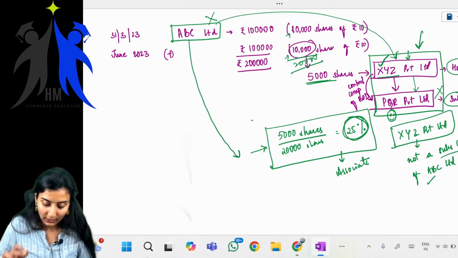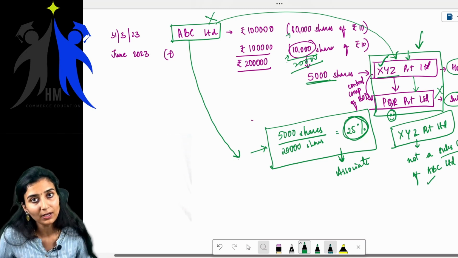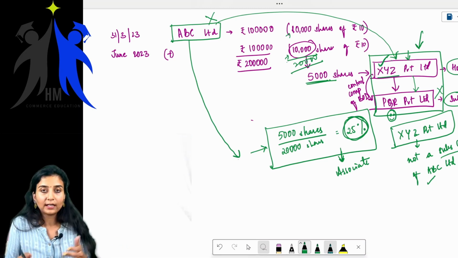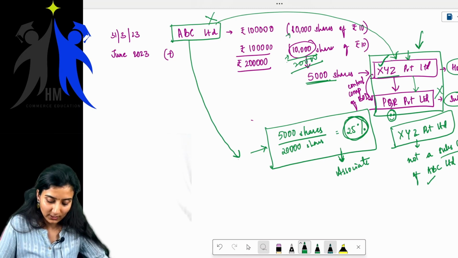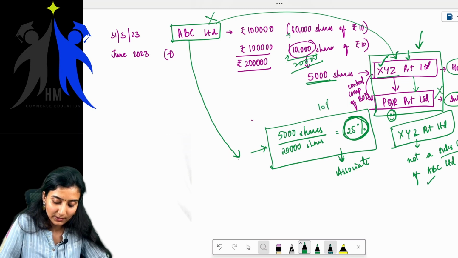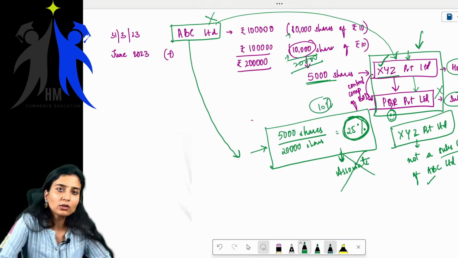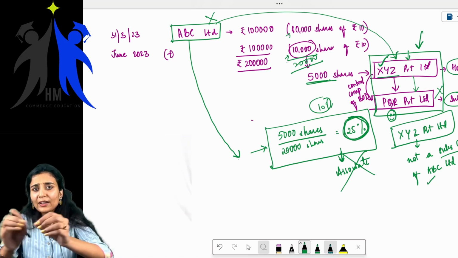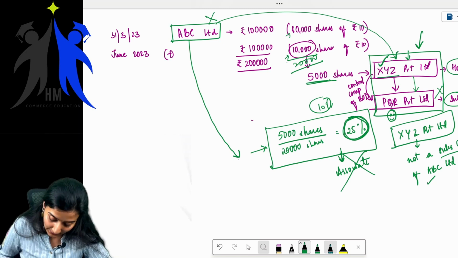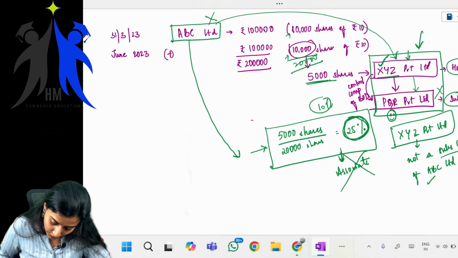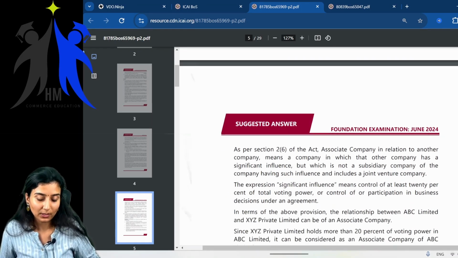No. What did I tell you? This is an associate company. You have to write this, obviously, this is for 7 marks. When you're saying it is not a subsidiary company, at least you have to tell what it is, because obviously it comes to 25%. If it comes to 10%, obviously you don't have to write anything like this. You also can write it is also not an associate company because it does not fit the definition of associate company, and you can give reasons for that. But here, because it is complying with the conditions of associate company, you need to write that as well because it is for 7 marks.